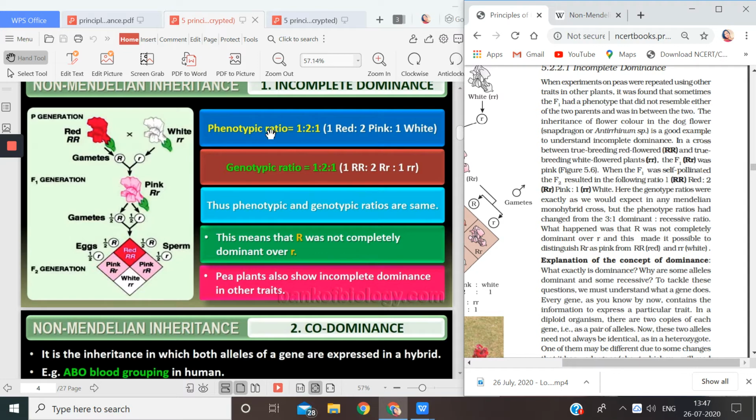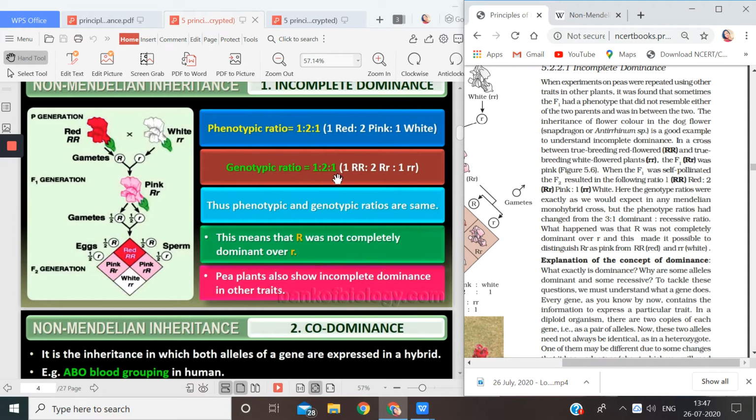See, what are the phenotypic ratios? I'm only bothered about the result, not about what type of genes. So the phenotypic ratio is 1 is to 2 is to 1. That means I got one red flower, two pink flowers and one white. And what is the genotypic ratio?